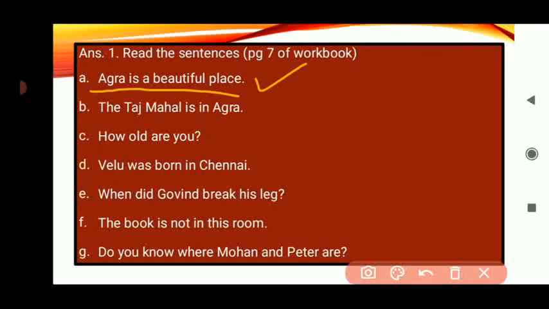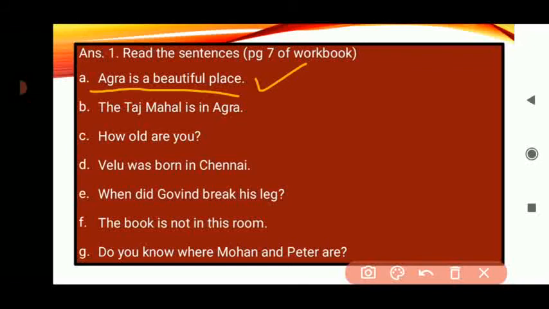So Agra, A will be capital. And in the last of the sentence, we are putting the full stop. So first letter is capital, and in the end, we are putting the full stop.